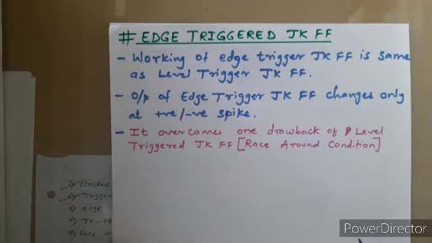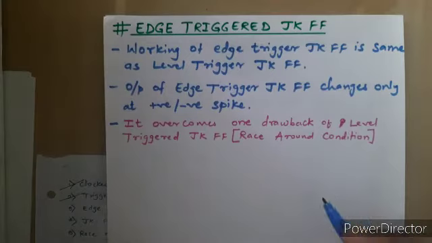In the last lecture we discussed a very important point of the JK flip-flop, that is the working of the JK flip-flop for all four conditions: 0 0, 0 1, 1 0 and 1 1. For all these four conditions, a different output of this JK flip-flop is observed.